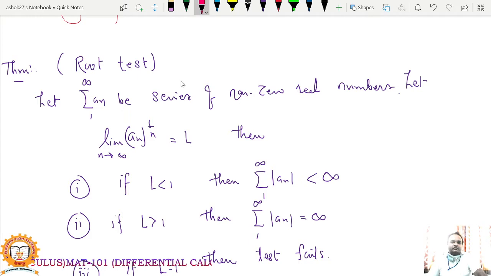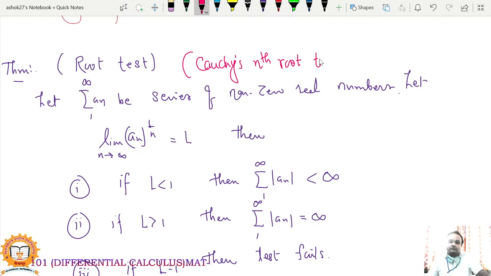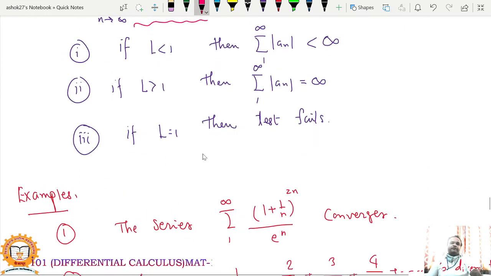So actually, this test is also called Cauchy's root test. Let summation a_n be a series of non-zero real numbers, and let the limit of a_n raised to 1 upon n be equal to L. Then this series is convergent if L is less than 1. If L is greater than 1, then this series diverges. And if L equals 1, then this test fails, like the previous test.